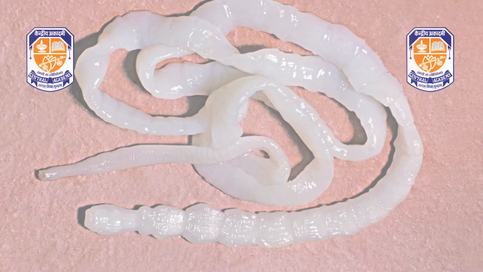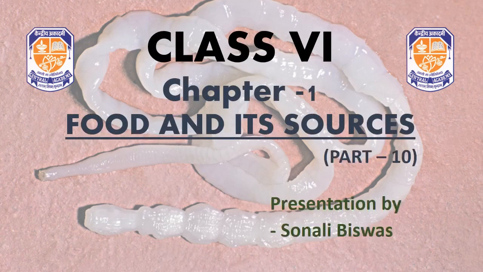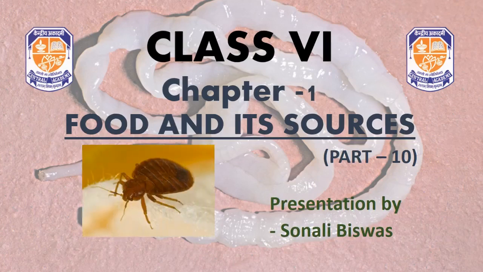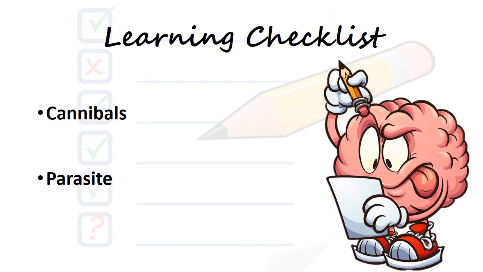Okay, so children, let's move ahead with the last part of this chapter, that is part 10 of food and its sources. The learning checklist for this last part is cannibals and parasites. You're going to learn here about these two.